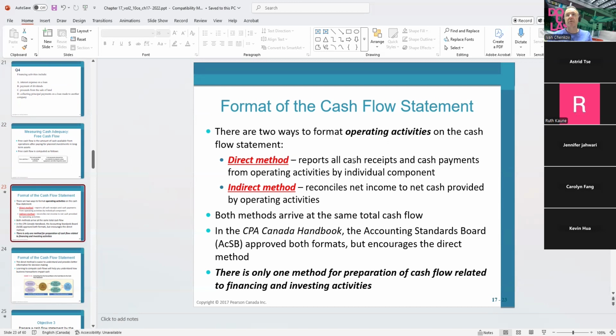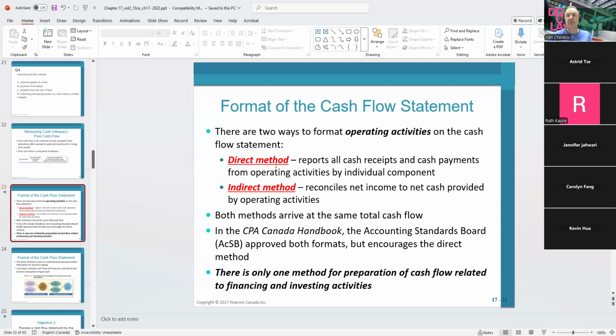The direct method is going to report all the cash receipts and cash payments from the operating activities by individual component. We're going to get the sales, accounts receivable, the cost of goods sold, accounts payable, and keep going. The indirect method is going to reconcile the net income to the net cash provided by the operating activities.